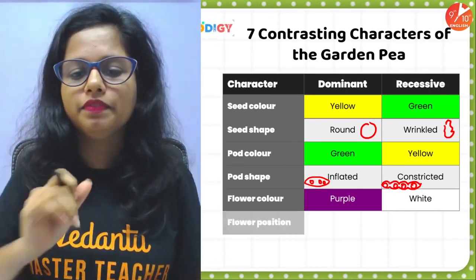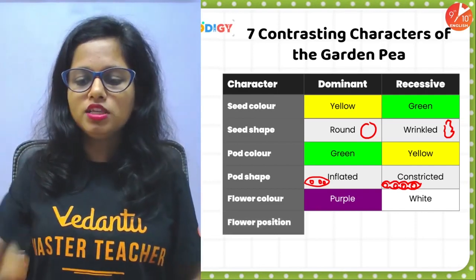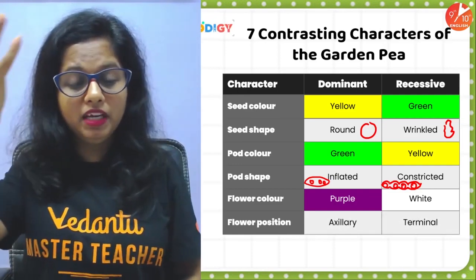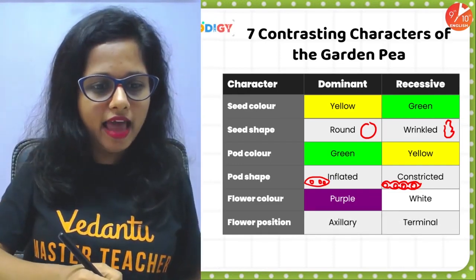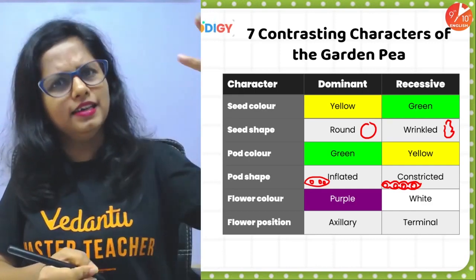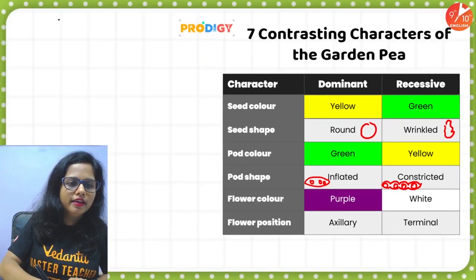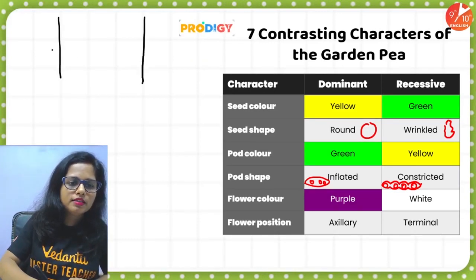Then flower position was either axillary or terminal. In the previous session also I helped you understand what is axillary and what is terminal, but let us understand here once again. Let's assume that there are 2 twigs of two different plants.